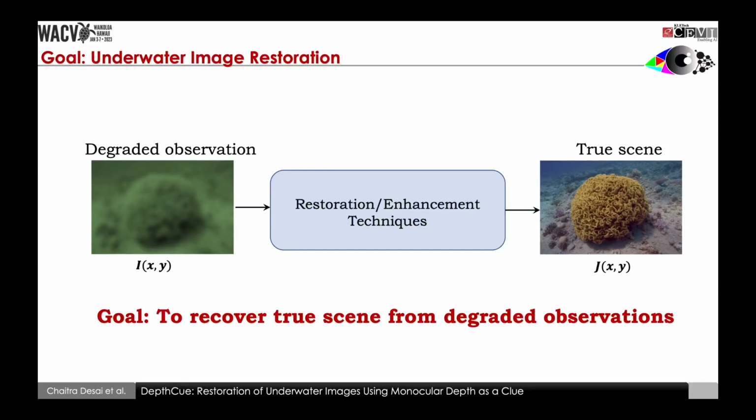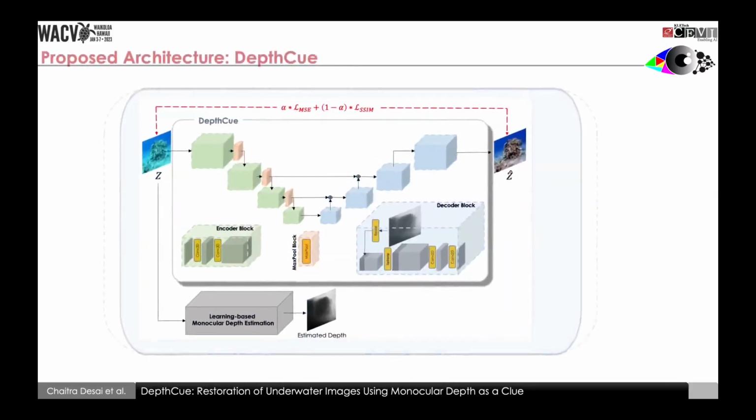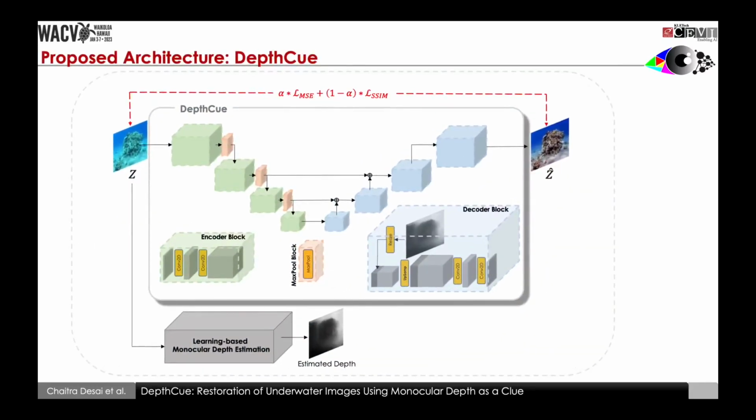The goal here is to recover the true scene J of xy from the degraded observation I of xy. Towards this, we propose a framework termed DepthCue to restore the degraded underwater images considering depth as a clue. Typically, the human brain perceives depth based on stereo vision. The position of eyes in human beings facilitates perceiving the width, height and depth of an object for determining the relative distance of each object in the scene.